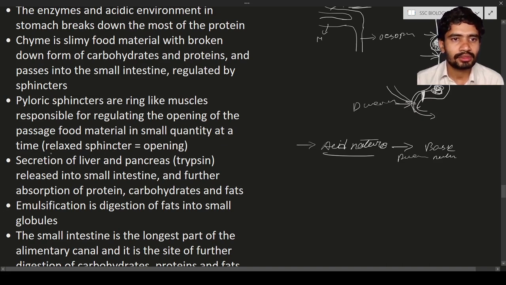Sphincters are valve-like structures that help in opening and closing, regulating the movement of the food material. The secretions of the liver and also the pancreas are released into the duodenum, so that in the small intestine these enzymes or secretions help in the digestion.